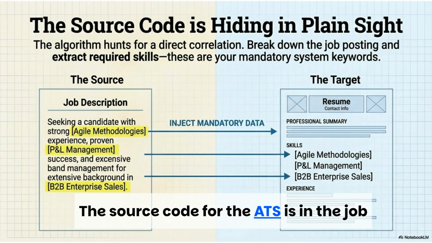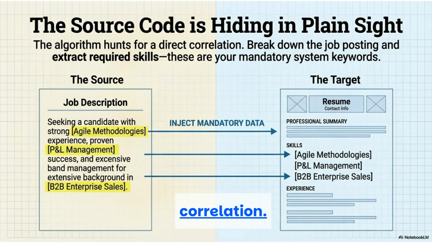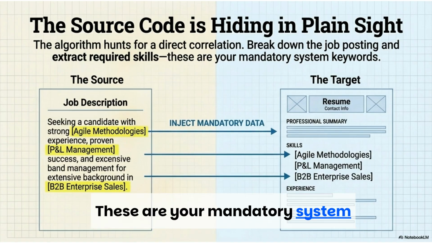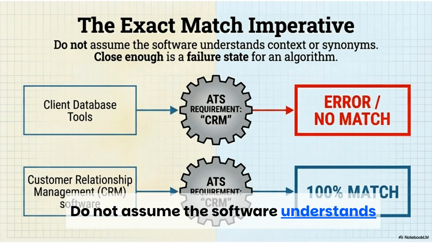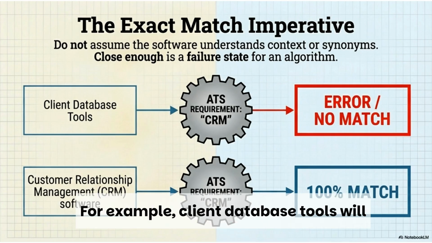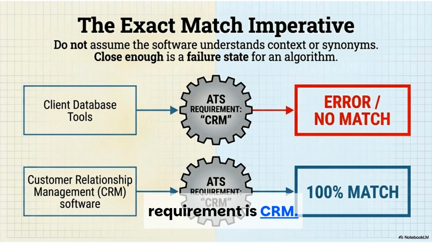The source code for the ATS is in the job description. The algorithm hunts for a direct correlation. Break down the posting and extract required skills. These are your mandatory system keywords. The ATS requires an exact match. Do not assume the software understands context or synonyms. For example, client database tools will result in an error or no match if the requirement is CRM.